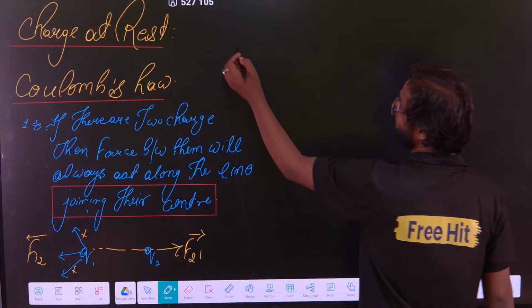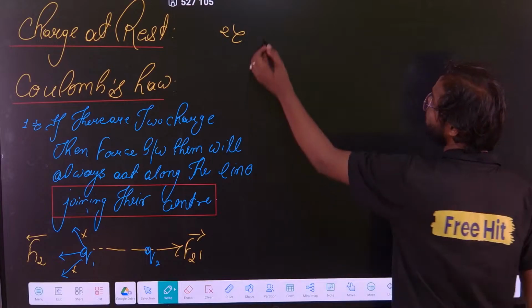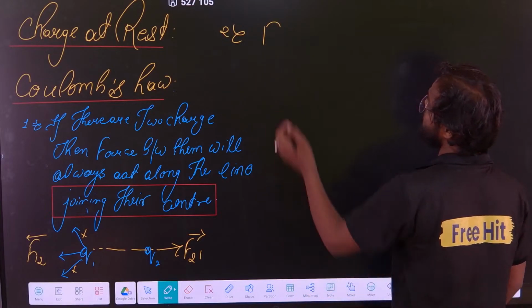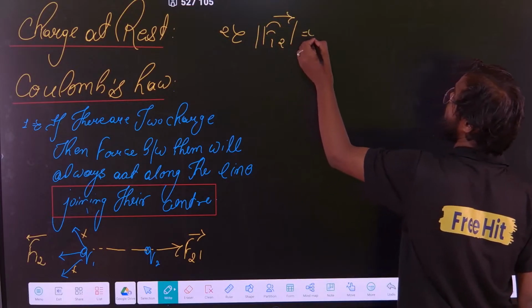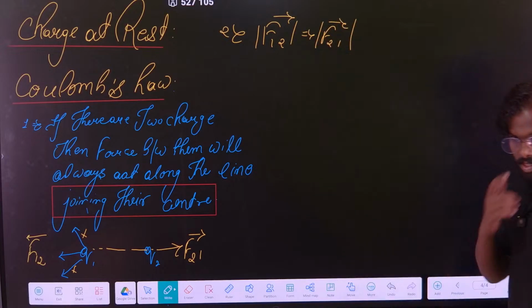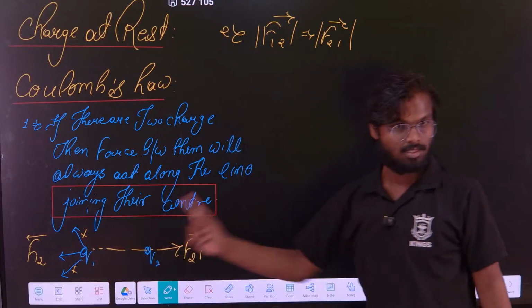What is the second rule? The second rule states that the magnitude of force F12 is equal to the magnitude of F21. Their magnitudes are equal. They are in opposite directions. Yes or no?